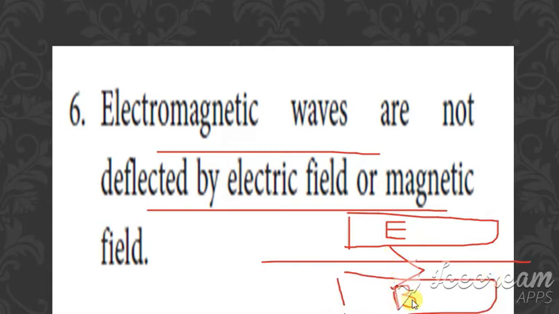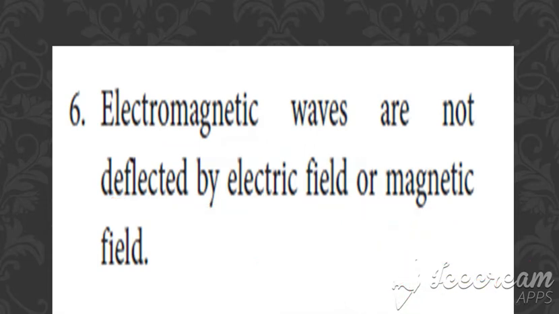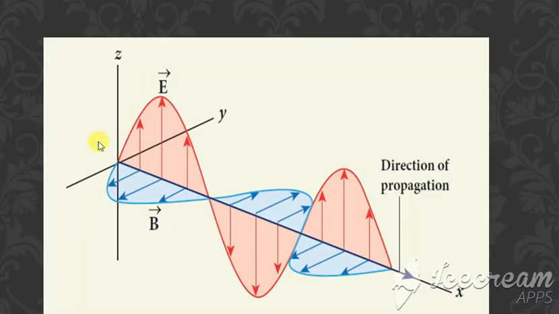Okay, if you are placing like this, the electromagnetic waves travel in a straight line. Because of electric and magnetic fields, the electromagnetic waves will not get deflected. So that is the sixth point: the electromagnetic waves are not deflected by electric and magnetic fields. So this is how the direction of the wave is.